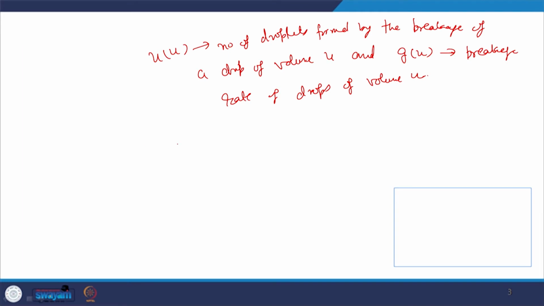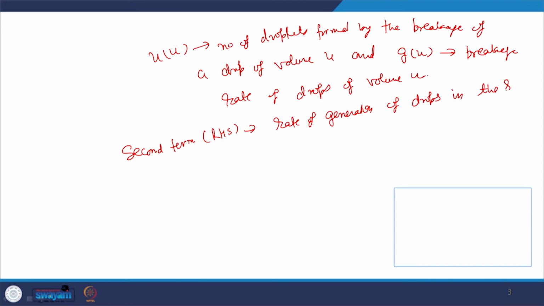Now if we talk about the second term of the right hand side of the equation, this describes the rate of generation of drops in the size range v plus dv.